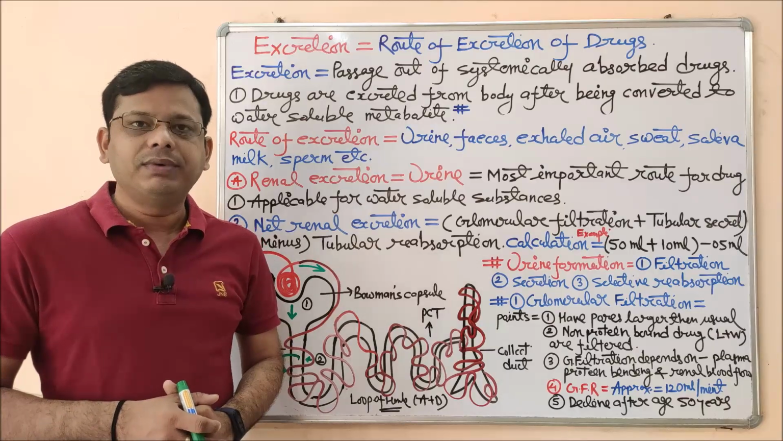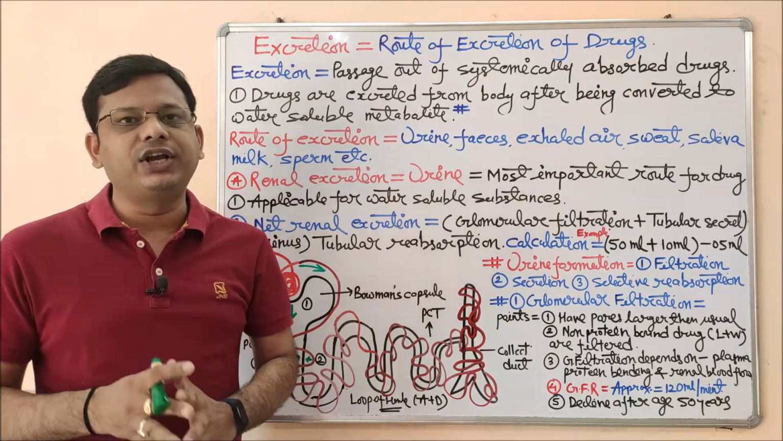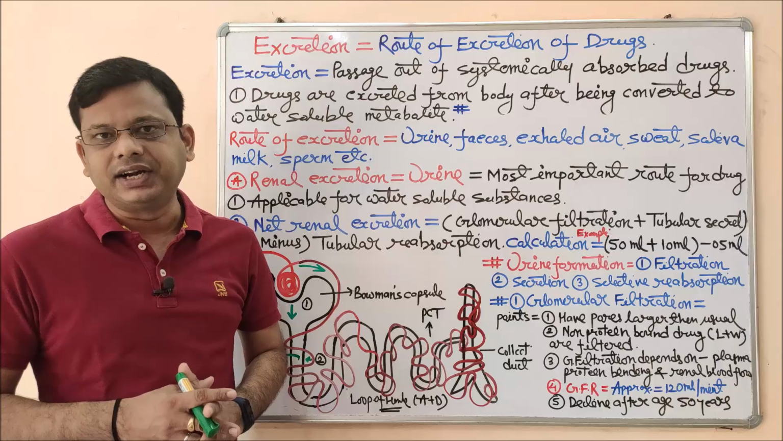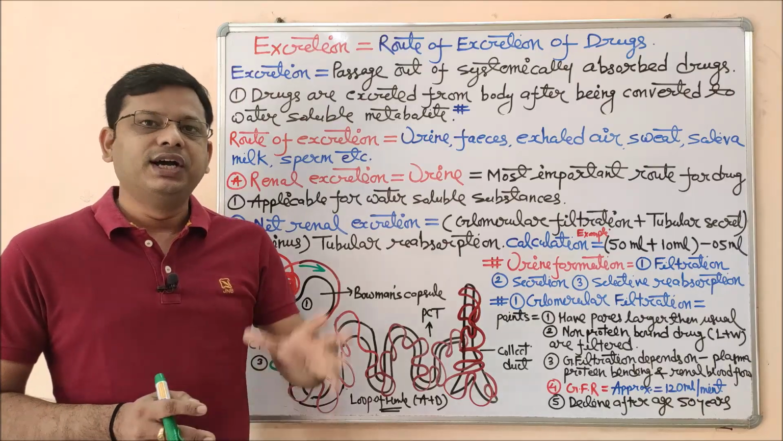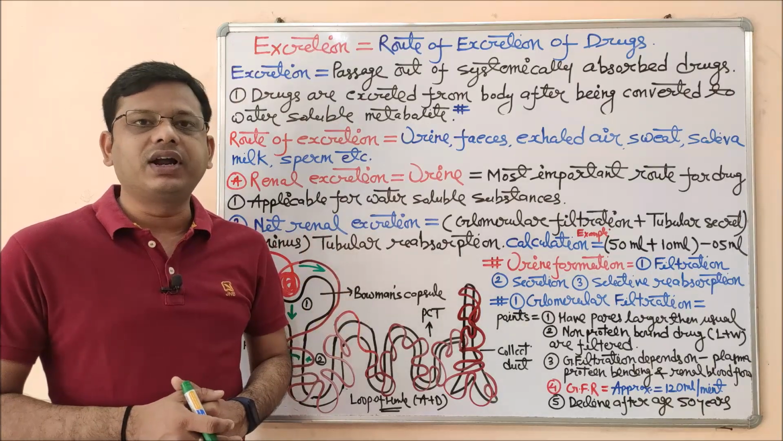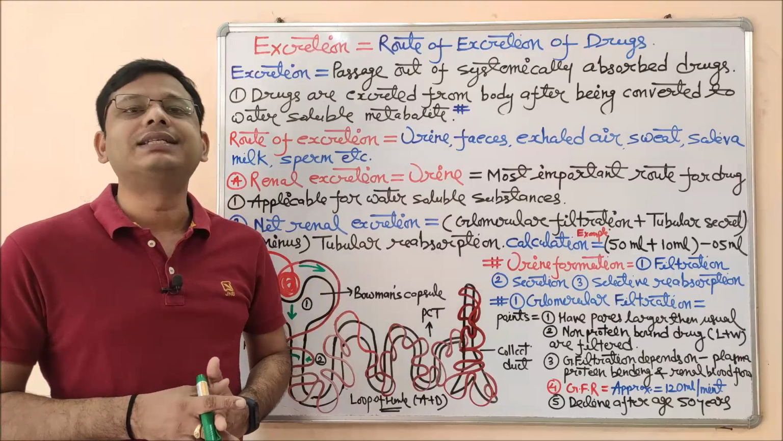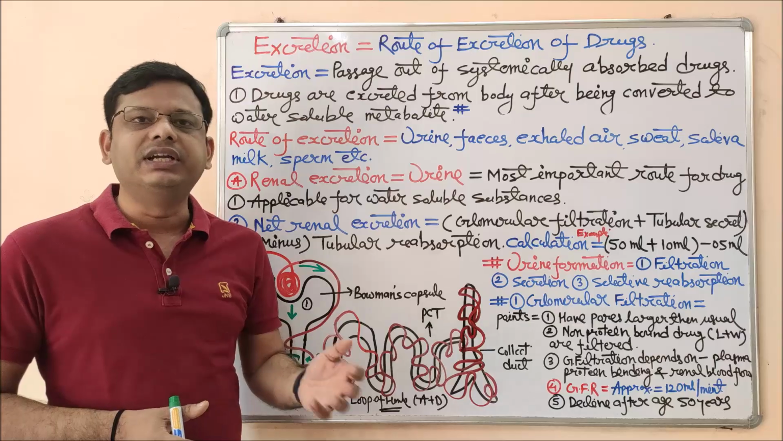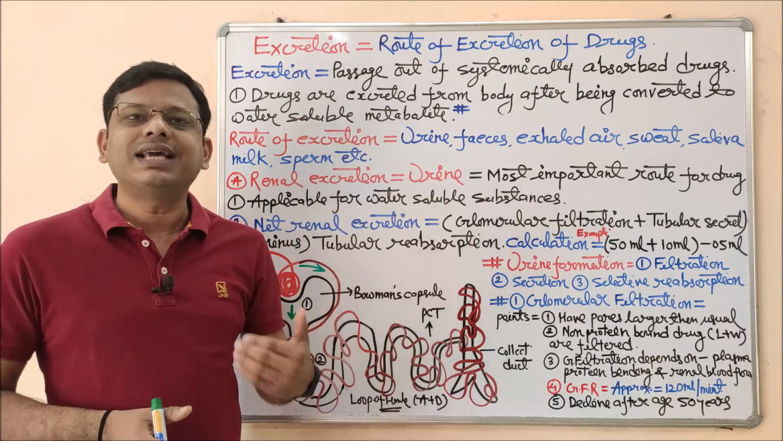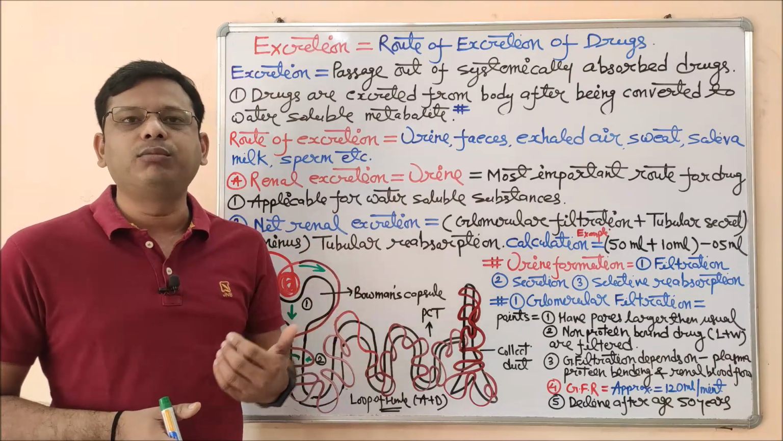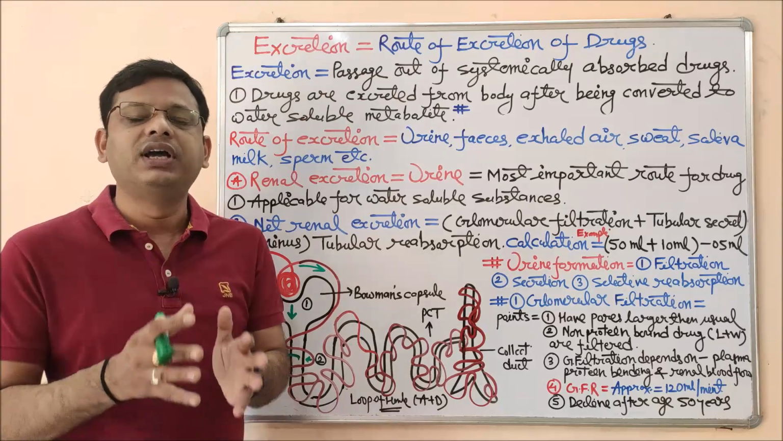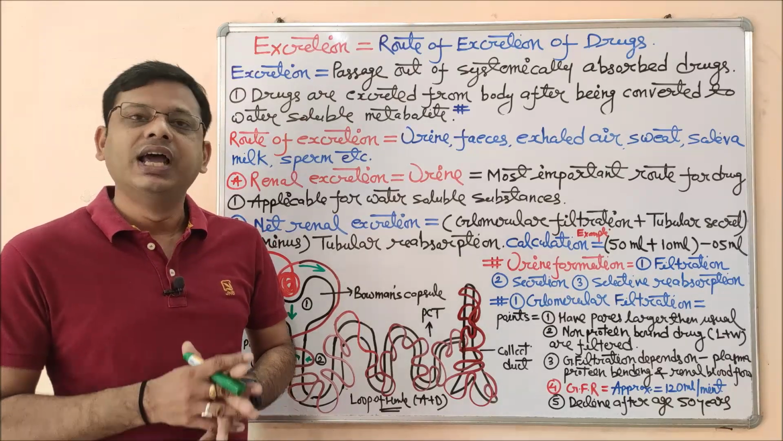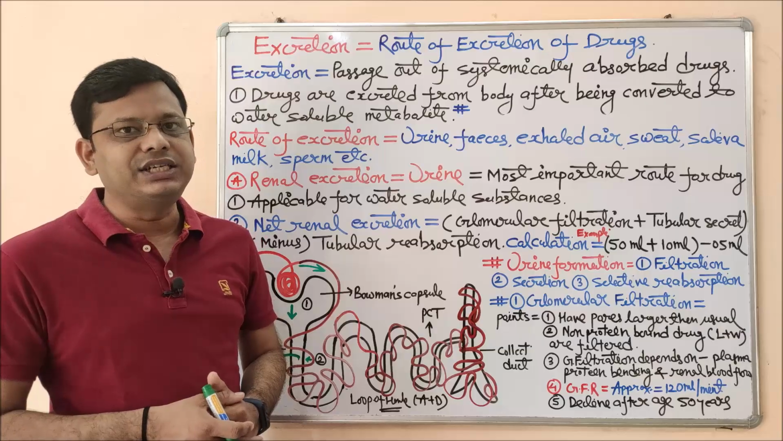First of all, we must know the meaning and definition of excretion of any drug. Excretion is nothing but a process of removal of the drug without being metabolized, or its metabolite. That metabolite may be active or inactive, whatever it is. So this removal of the drug and metabolite from our body, from blood, is simply known as excretion, and the process is obviously known as the excretion of the drug.